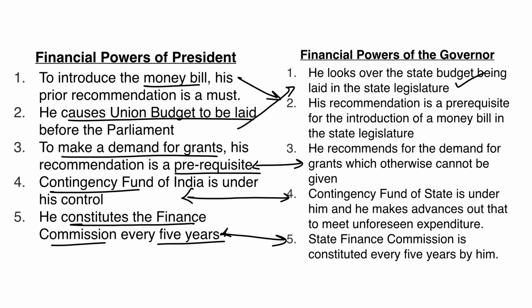Further, to make demand for grants from the Consolidated Fund of India, the prior permission of the president is required. Whereas, to make demand for grants from the Consolidated Fund of State, prior permission of the governor is required. Contingency Fund of India is under the president, whereas Contingency Fund of State is under the governor. The president will constitute the Finance Commission every 5 years, whereas the governor will constitute the State Finance Commission every 5 years.